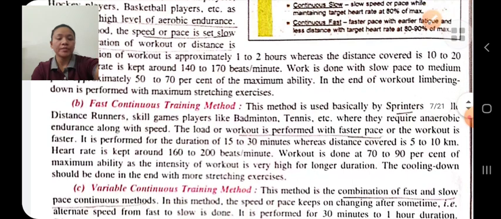Fast continuous training methods. In fast continuous training methods, the workout is performed with fast speed.